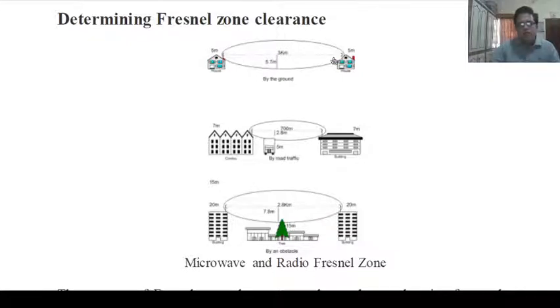Here the height is 5 meter, here the height is 5 meter, the distance is 3 kilometer, and by the ground this distance is 5.7 meter. In the second figure we see 700 meter, and this is 2.8 meter, and by road traffic this is a height of 5 meter.